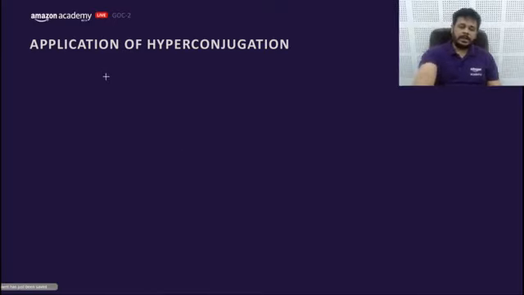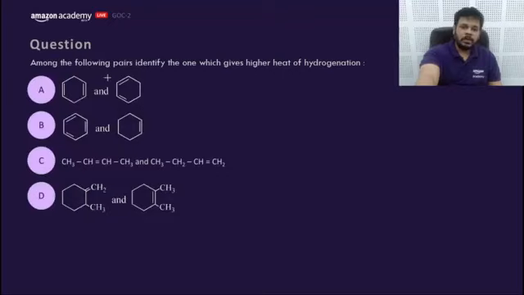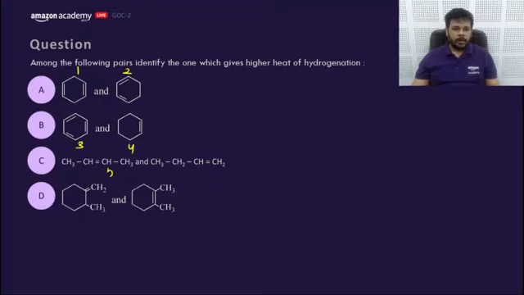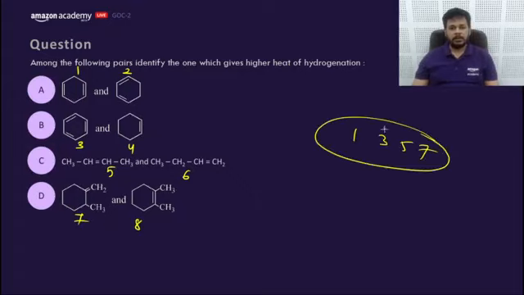Okay, fine. Let's move to the question. Now we can compare the heat of hydrogenation. Go for this question and compare. Now this is 1, suppose this is 2, 3, 4, 5, 6, 7, 8. Now answer like this: 1, 3, 5, 7. Which has higher heat of hydrogenation between 1 and 2, 3 and 4, 5 and 6, and 7 and 8? This is a very beautiful question.